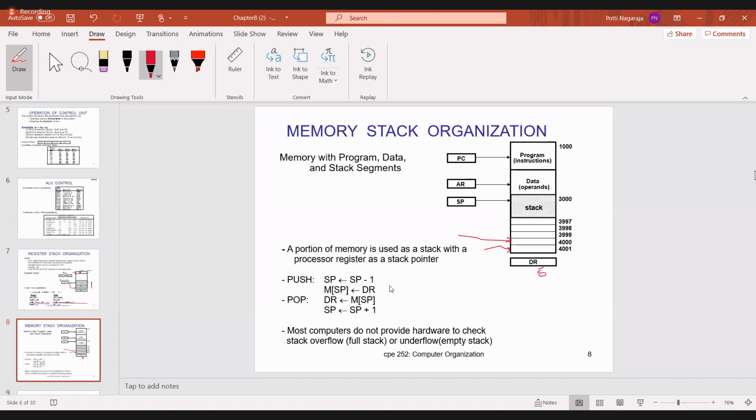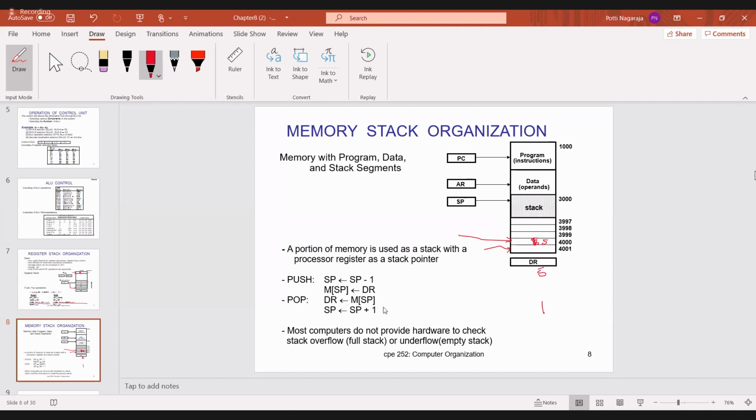Now I want to write the DR value in this 4000 memory location. So in the 4000 memory location, what is the value that I have? It is 5. Like that, you can do the push operation. And once again, I want to store some value 1 in the 3999 memory location.